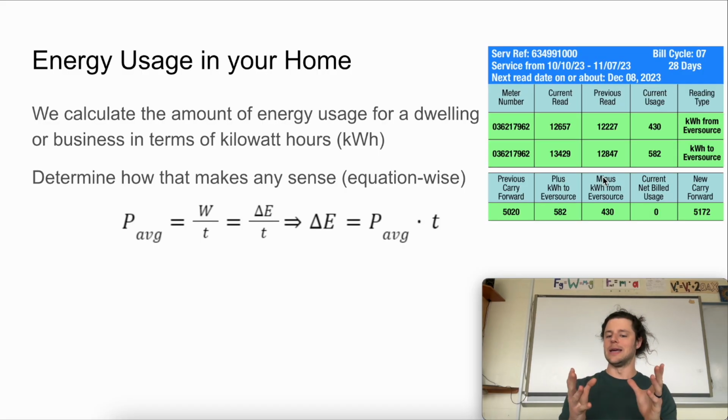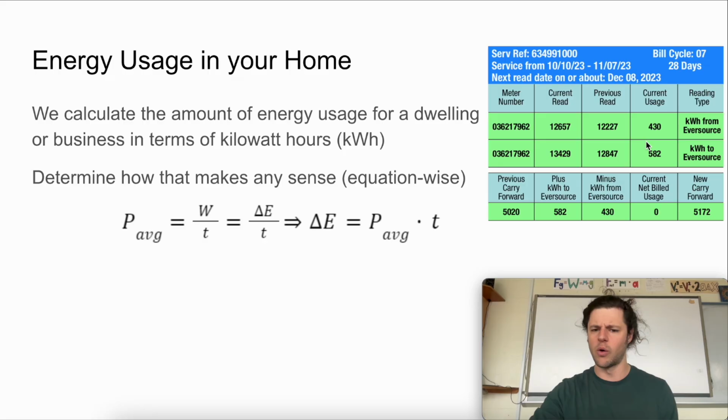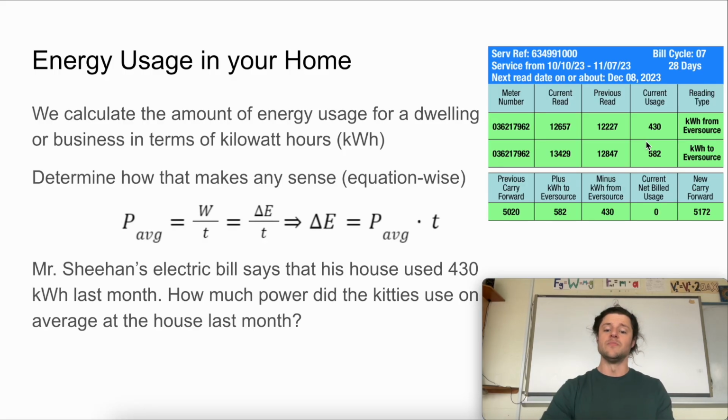So here is my electric bill from 2023, and you can see that we used 430 kilowatt hours during this month. Knowing that I'm not usually home, usually just the cat's at home, we can figure out how much power the cats used on average at my house during that month.